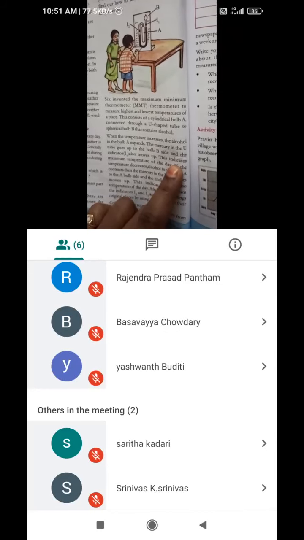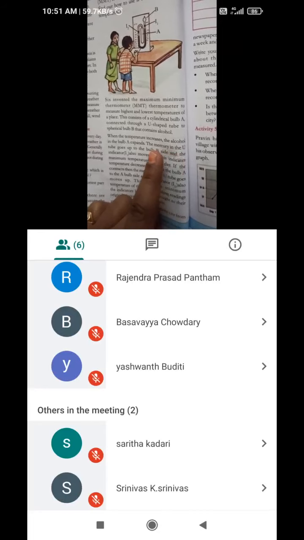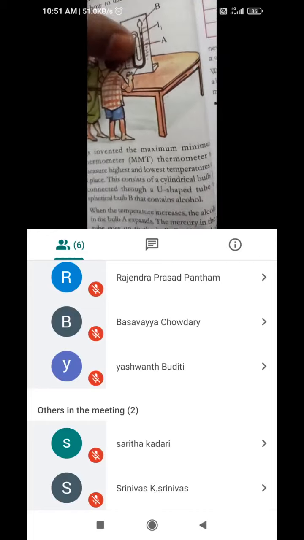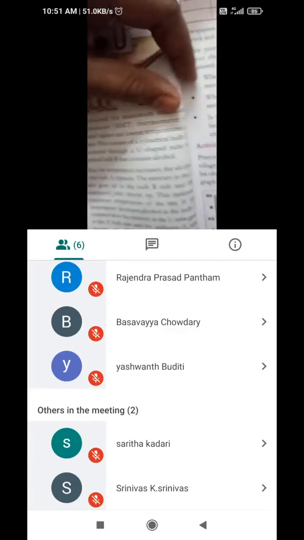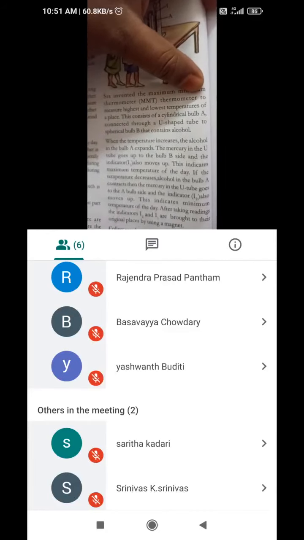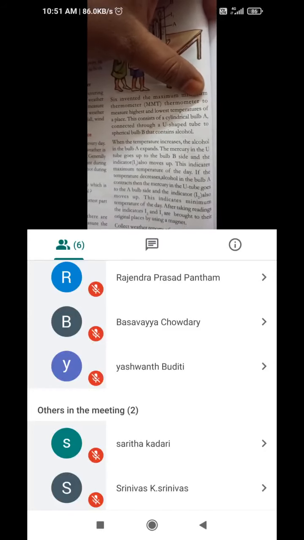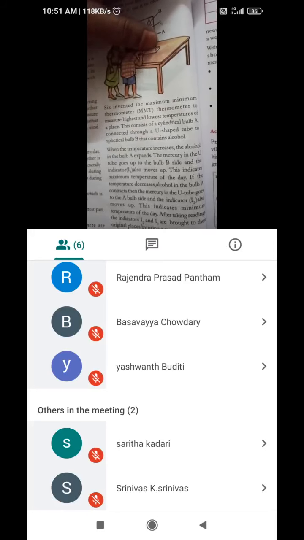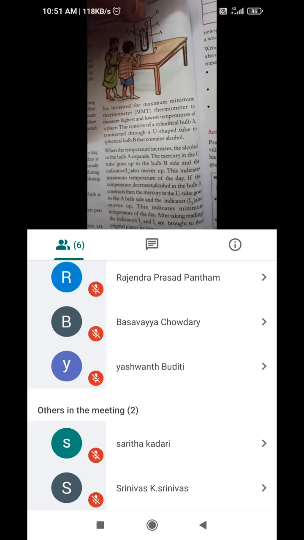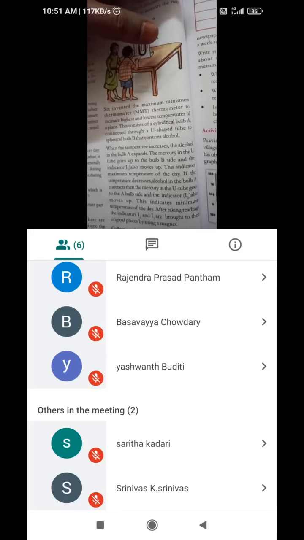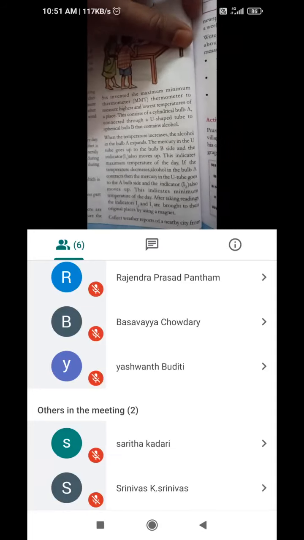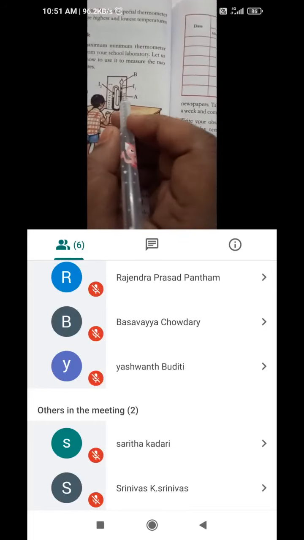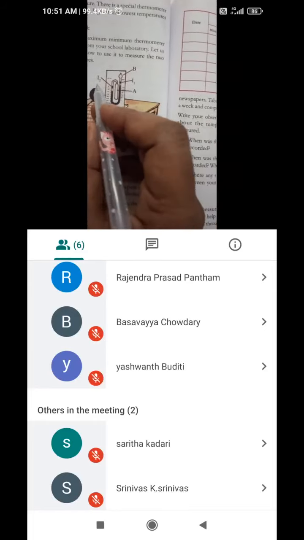At that time the alcohol expands in the tube. Here in this cylindrical tube alcohol will expand, and the mercury in the U tube goes up to the bulb B side, and alcohol goes to the A side. Why? Because this indicates the maximum. Here two readings we need to consider, I1 and I2. So this one is I1, this one is I2.